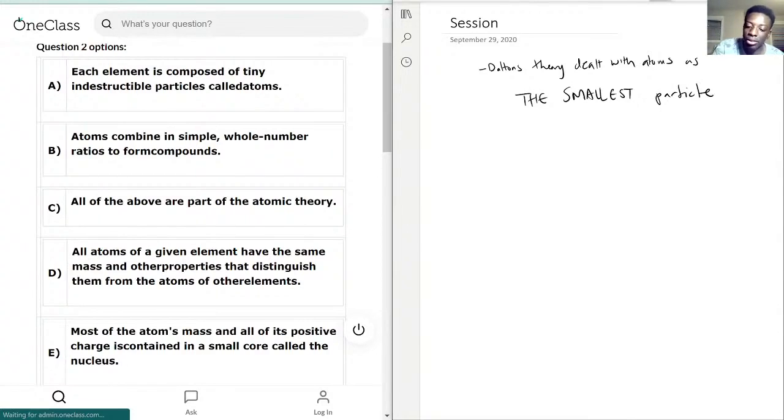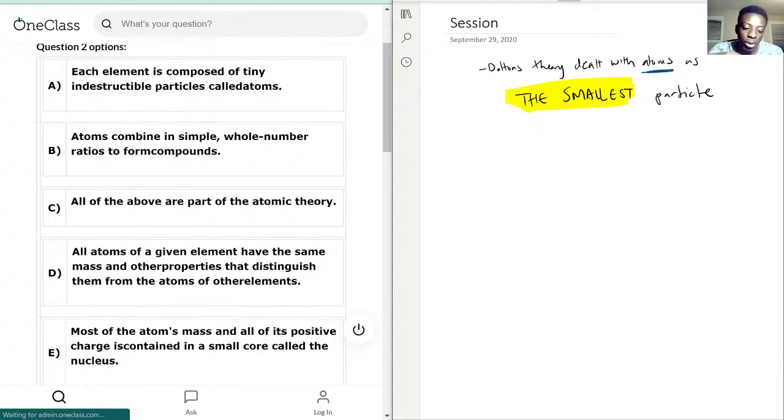And this right here is important because now we know that's not true. We have protons, electrons, and neutrons. And if you go into some of the quantum physics, they start talking about other weird stuff. But the point is that now we know the atom is no longer the smallest particle. But this is what Dalton based his theories on: the atoms are the smallest particle. And now let's use that to answer these questions.